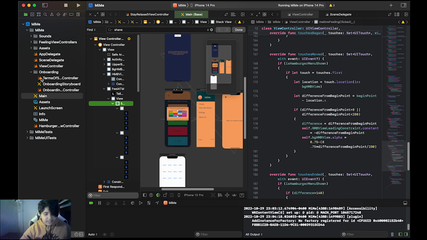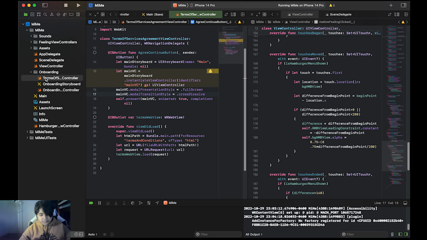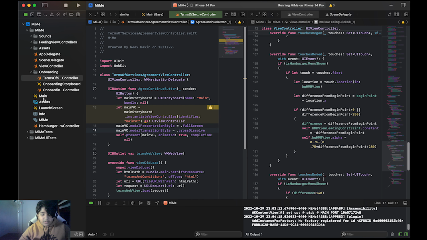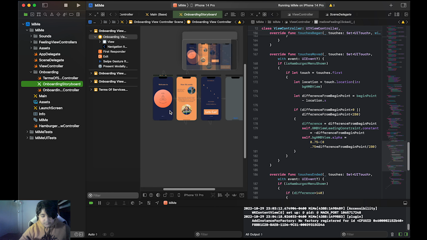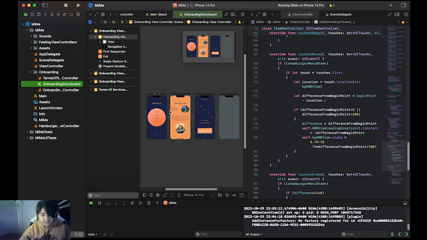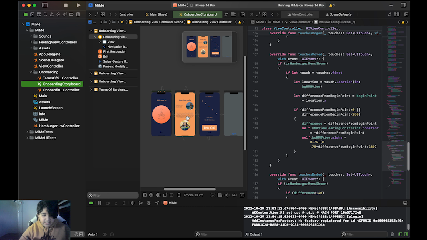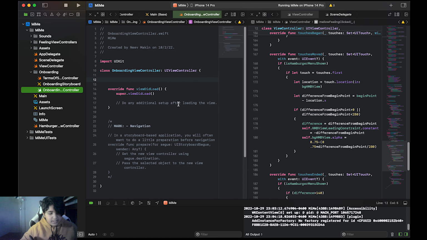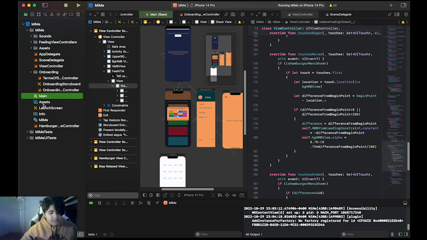Then I also have an onboarding view controller in which I show the terms of services screen, the onboarding storyboard, which is the first thing you guys saw originally, and this stores in the NSUserDefaults inside the app delegate, which makes it only show the first time you actually open the app. And then the onboarding view controller, which is just there as a class.